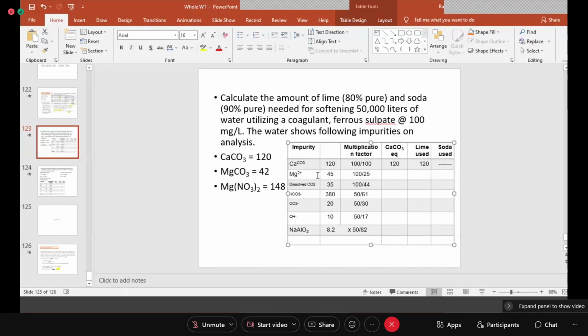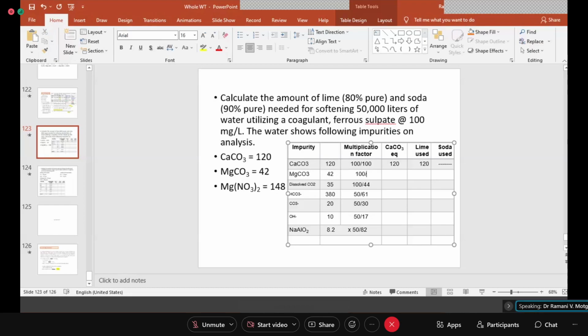Then magnesium carbonate. So how much is calcium? This is 42. So this will have a multiplication factor of 100 by 84.